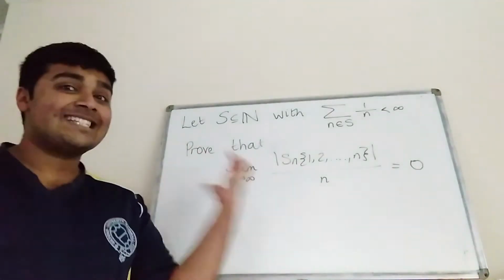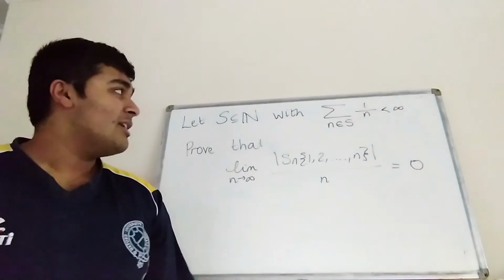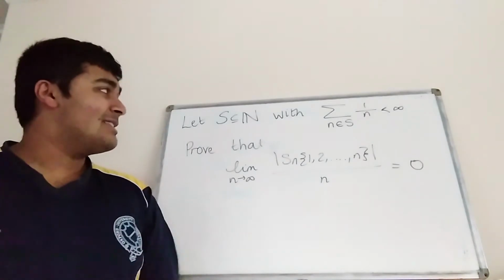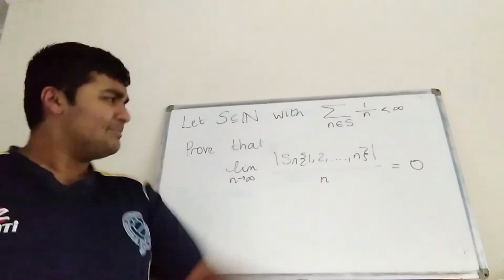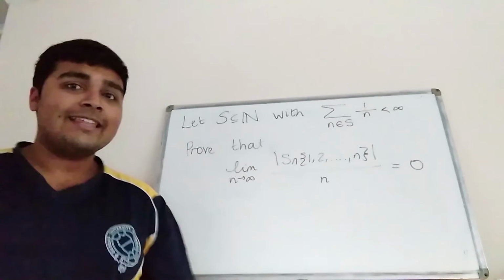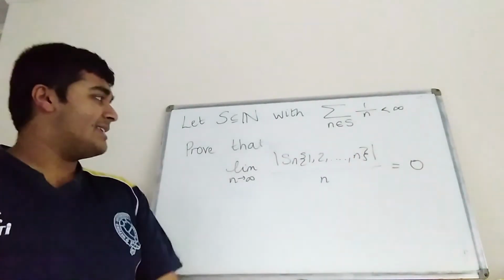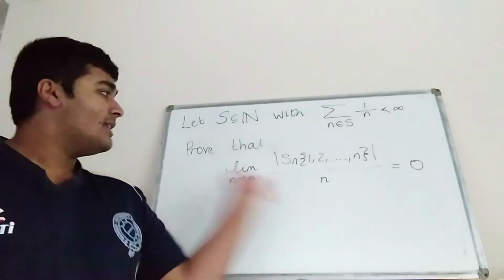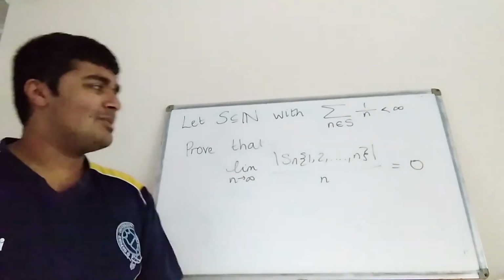Okay, so we have S, a subset of the natural numbers, with the property that when you add up the reciprocals of the elements of S, you get a finite number. In other words, the sum over n in S of 1/n is less than infinity. Now we want to prove that the limit as n goes to infinity of the cardinality of S intersect {1, 2, 3, 4, all the way up to n}, divided by n, equals 0. So we want to show that the limit of this number equals 0.